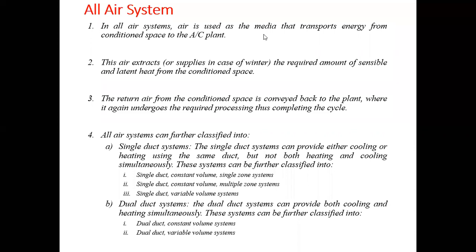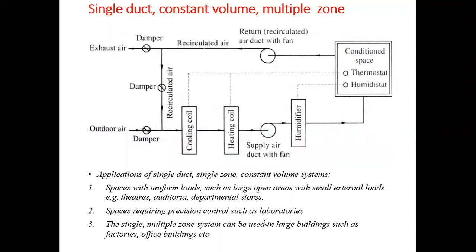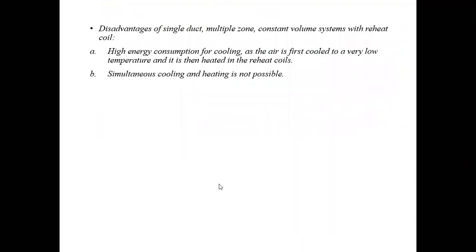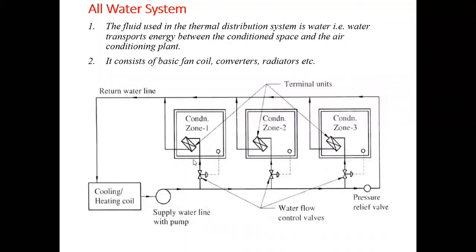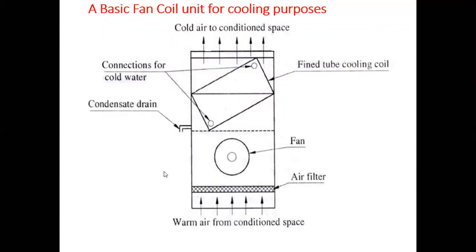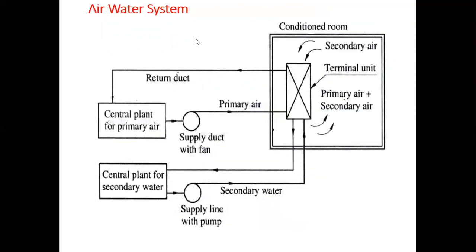In that we can use either a window air conditioner or a split air conditioner. Such a type of system is only useful whenever there is a high space cooling requirement, such as laboratories, theaters, auditoriums, departmental stores, or different offices in the building. So here we can use such type of system, that is all air system as well as all water system. Here is the all water system. This is how heat transfer takes place between the water and air, and the last is the air water system. So this is all about all air system, all water system, and air water system.